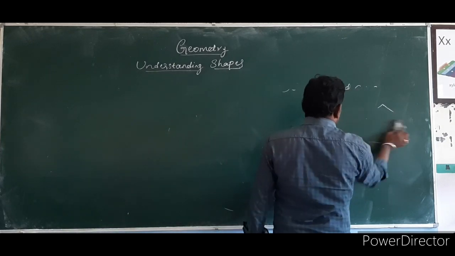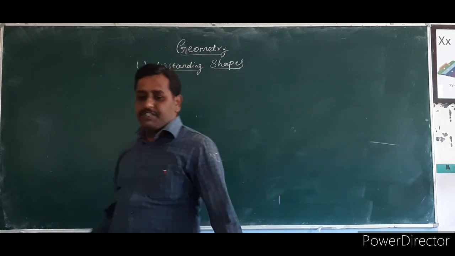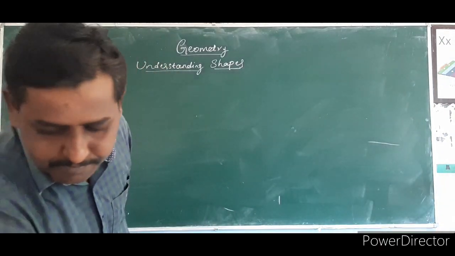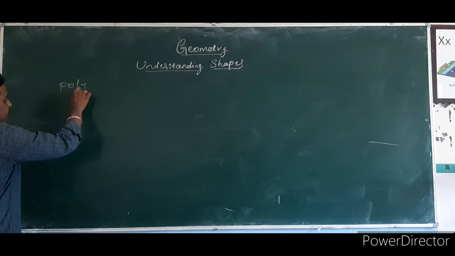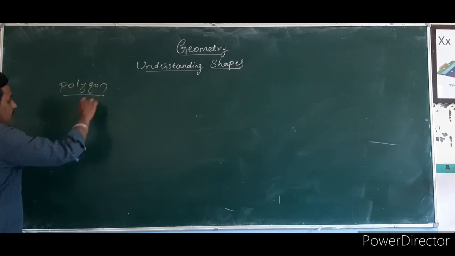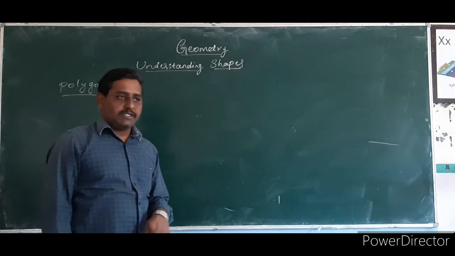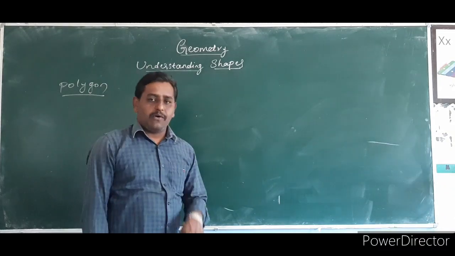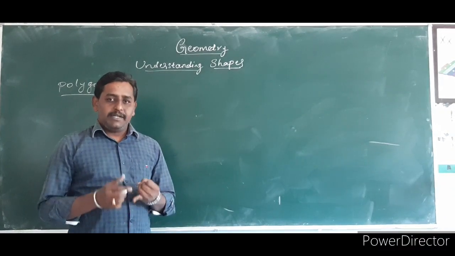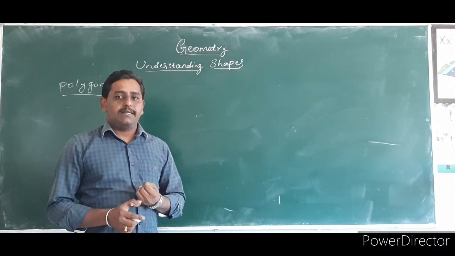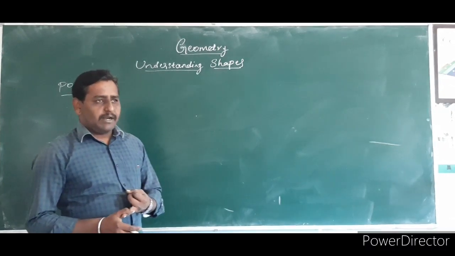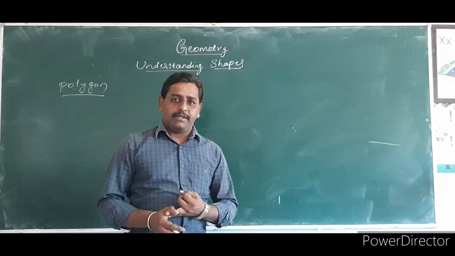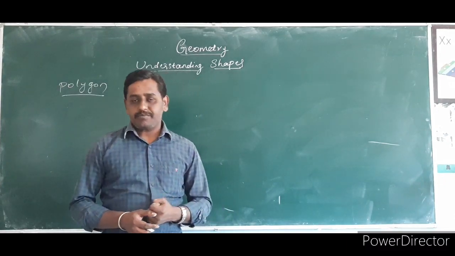Very important in this chapter is the polygon. Because in this chapter we learn very importantly how to find the interior angles of the polygon and exterior angles of the polygon. Before that, we move to the definition of the polygon.